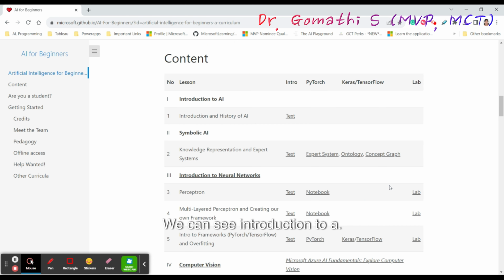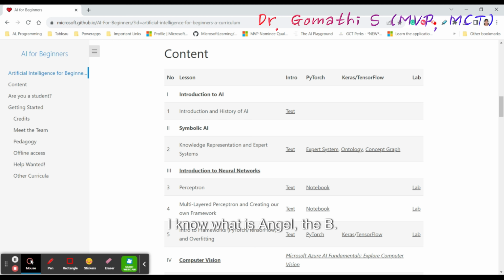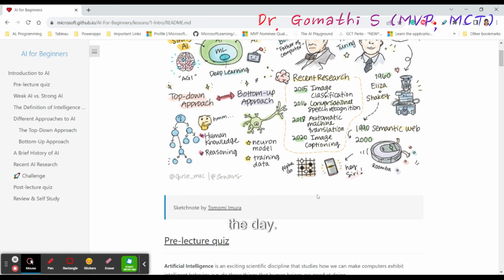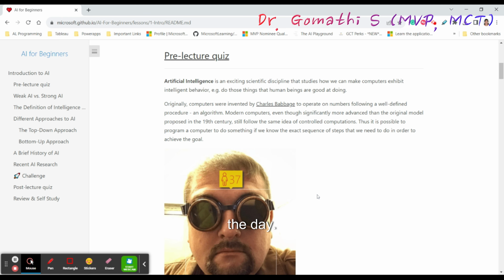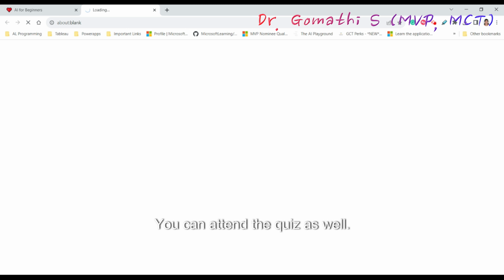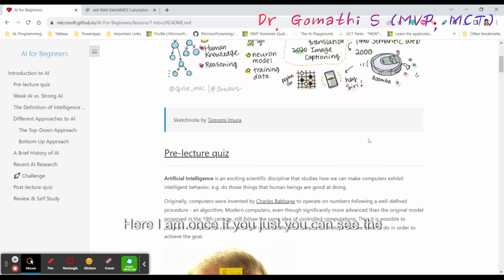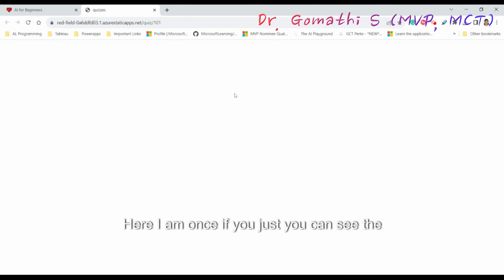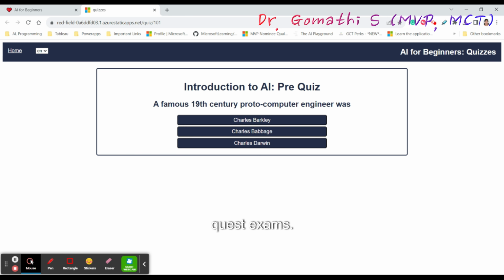Okay, just scroll down, you can see Introduction to AI. Just click the text, it will take you to the text. Okay, what is AI? So you can see the pre-lecture quiz here. If you want to understand the lecture, you can attend the quiz as well here. Okay, and you can see the quiz. Fine. This you can use for your exams.